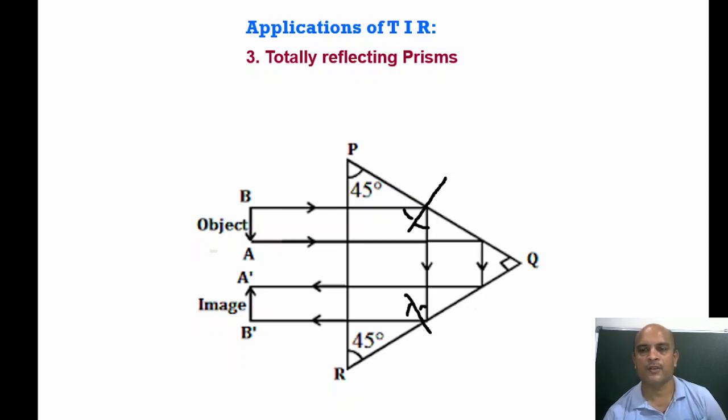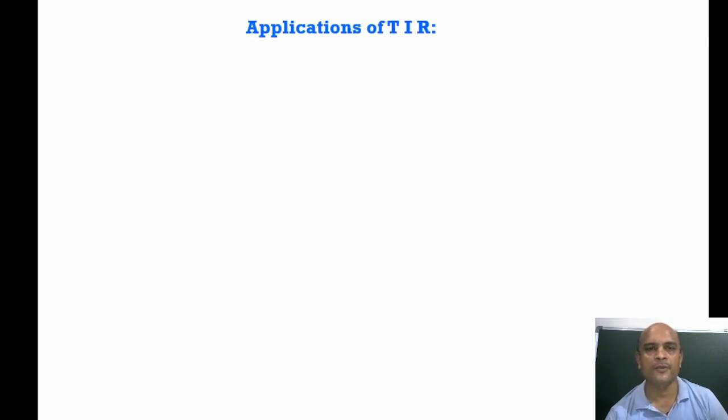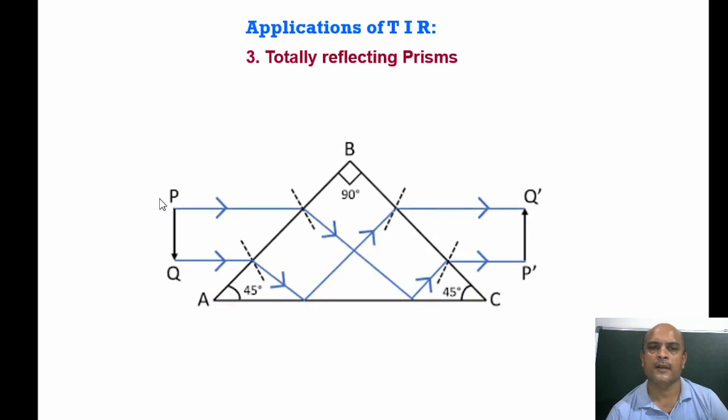Third use, we get TIR by this also. In this case, we get an inverted image as an erect image in the same direction, like in a spectrometer. So the ray is incident from this, on the upper portion and the down portion, and we get the inverted image as an erect image.